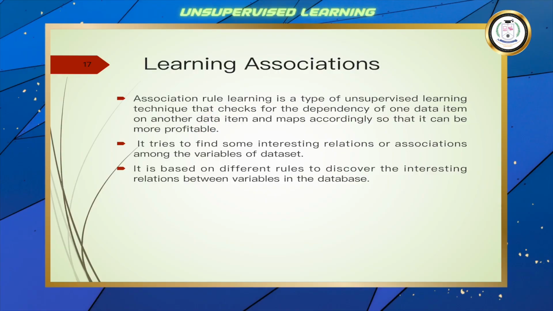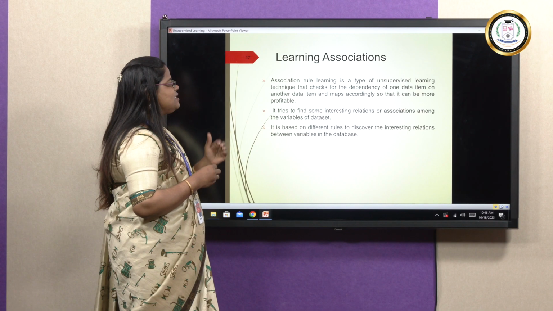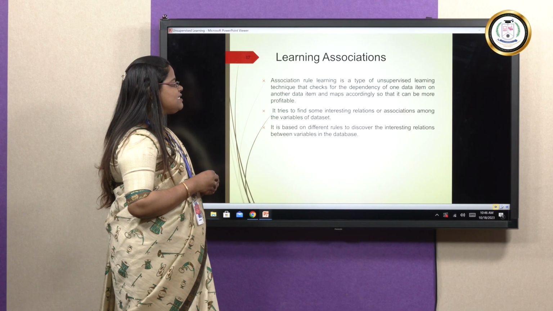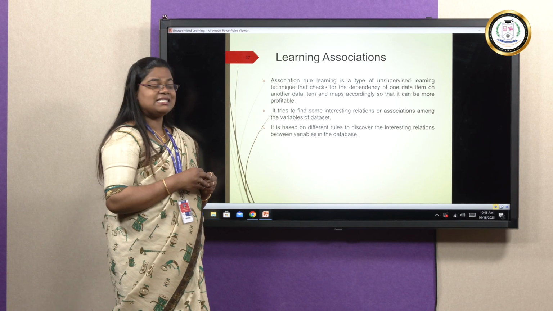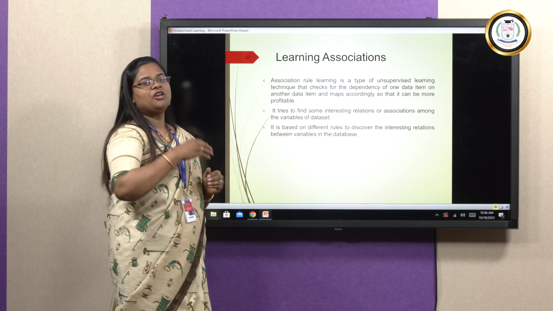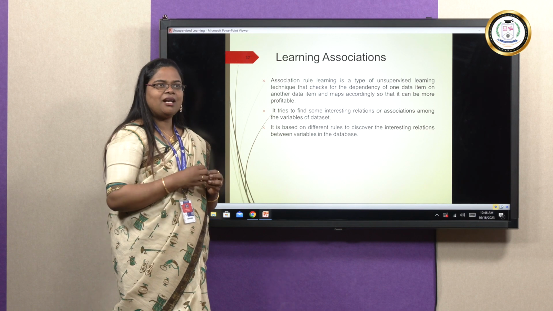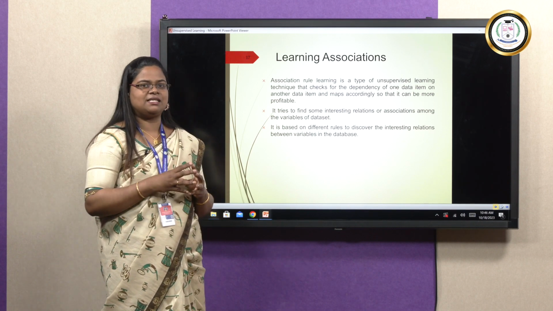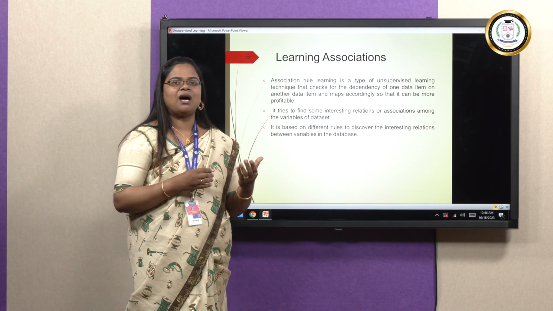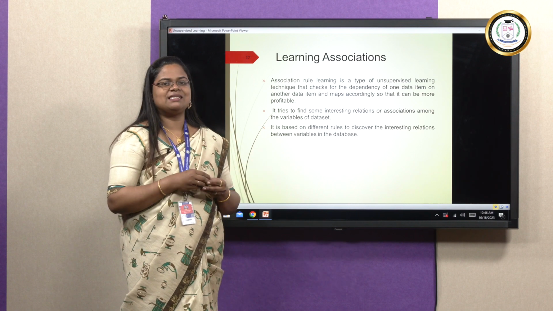So next one is learning associations. It's a type of unsupervised learning. Association rule learning is an unsupervised learning technique which checks the dependency of one data item on another data item. We can mainly use this for business purposes. We can call that market analysis or business analysis, etc.